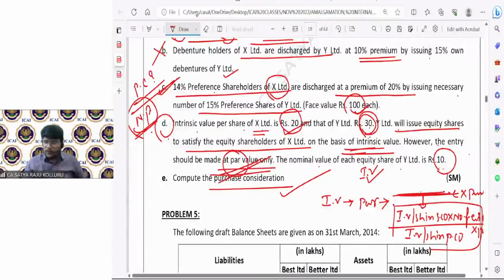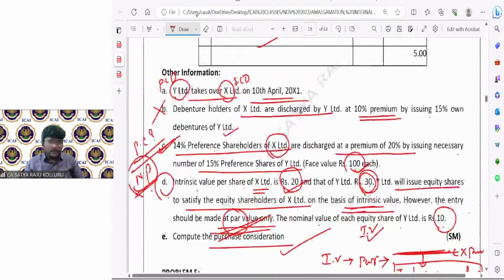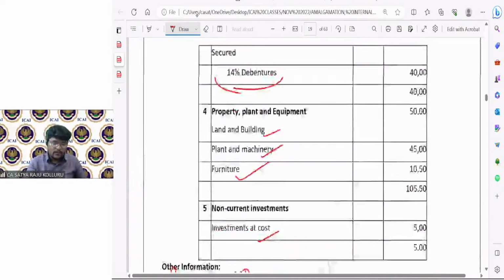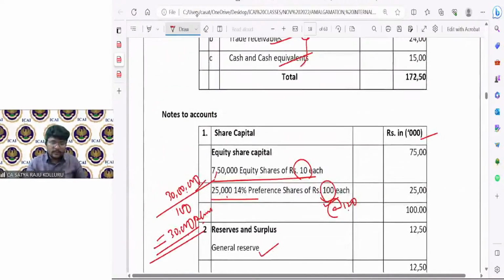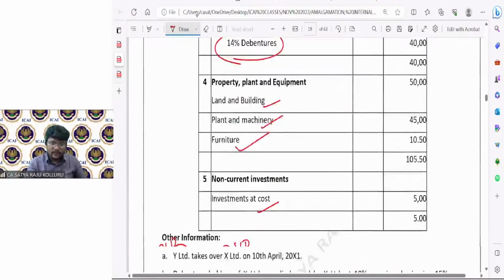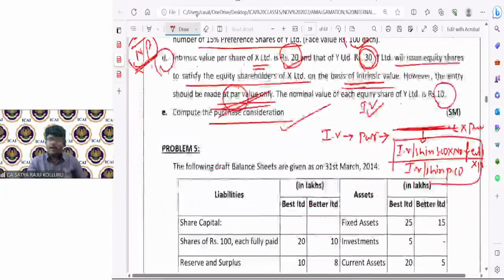This is what problem number 4 is about, guys. Is it fine, all of you? Is it fine, guys? So problem number 4 is also a little bit different problem. Please put a star mark on problem number 4 and problem number 3 also. There may be a high probability of such types of problems being asked in the exams. So with this, we successfully completed the problems based on the PC and the basic problems which cover the accounting treatment in the books of the selling company and the purchasing company as well.